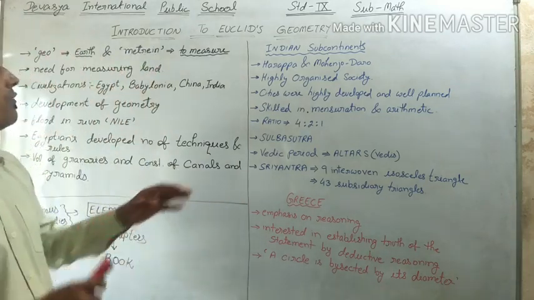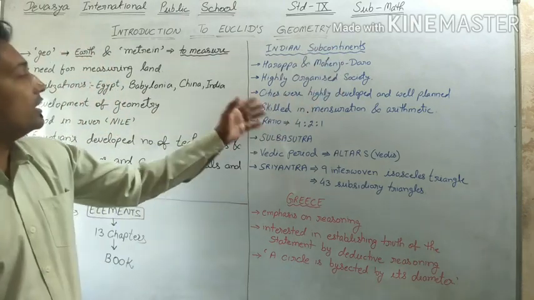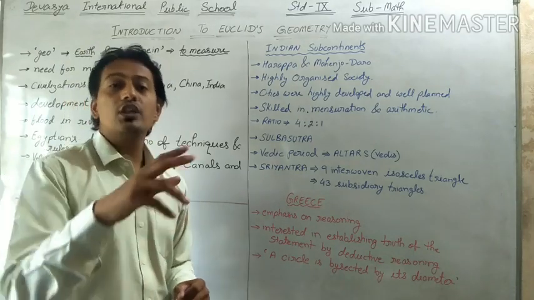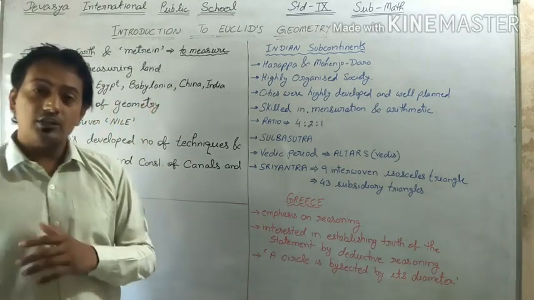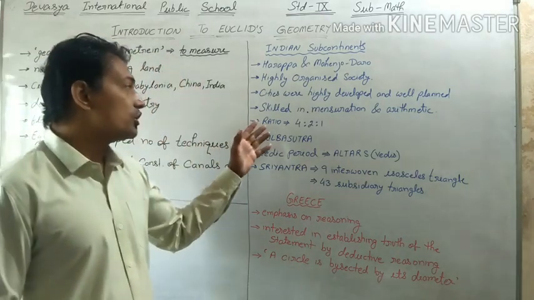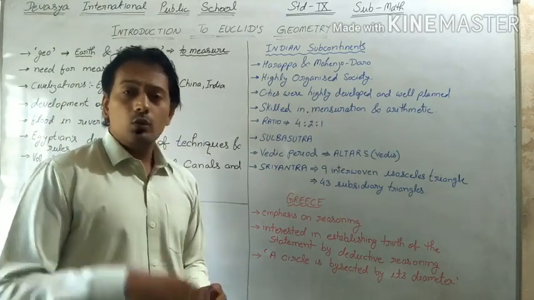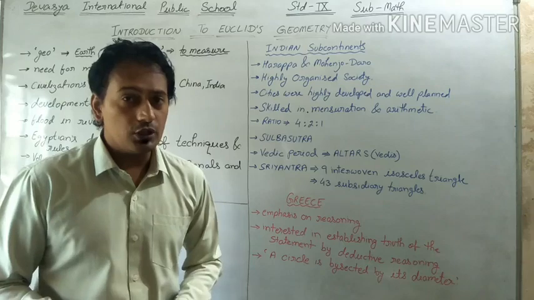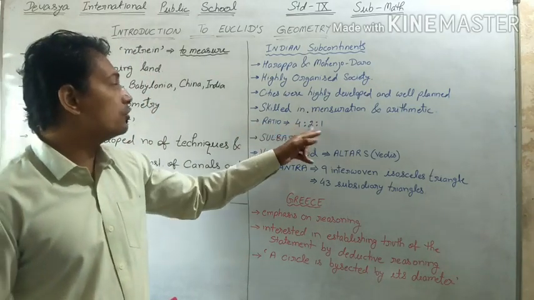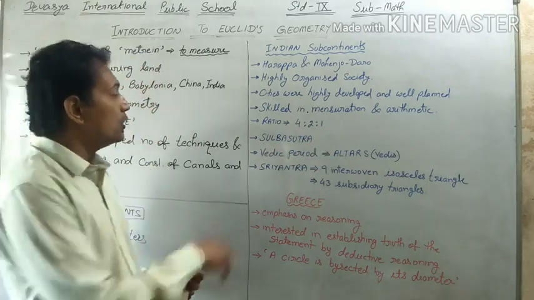For example, the cities were very highly organized, the societies were very highly organized, the cities were very highly developed and well planned, the roads used to be parallel to each other, and apart from that, the drainage system was also underground. All these things show that the people of these civilizations were very skilled in mensuration and arithmetic. The bricks which they used for constructions had the ratio of length to breadth to height of 4:2:1. Apart from that, there was a very famous book which was written, that is Sulba Sutra.